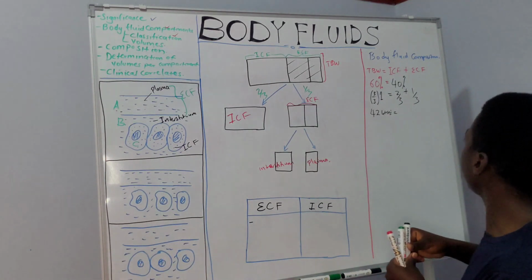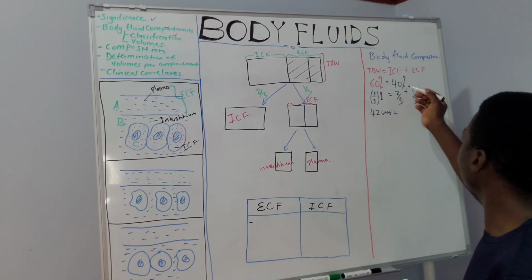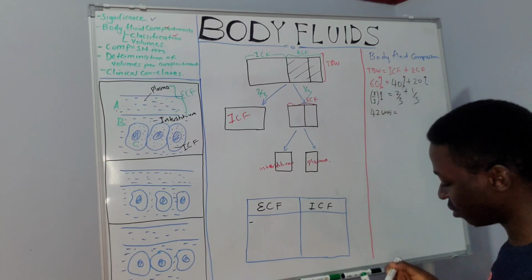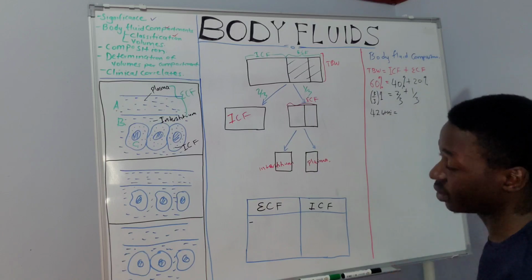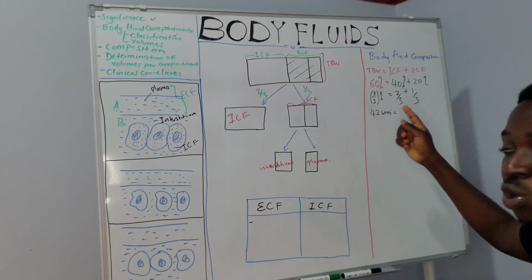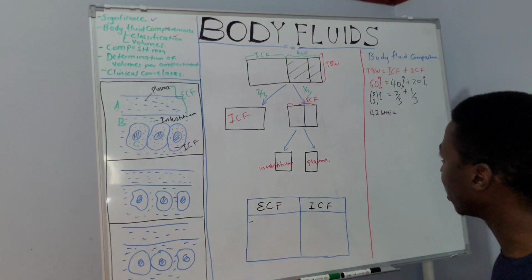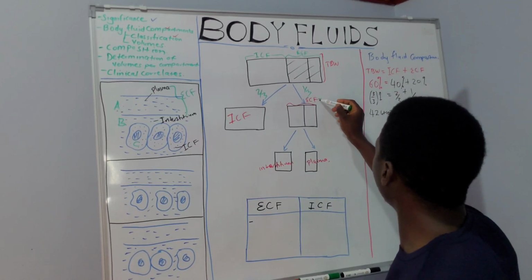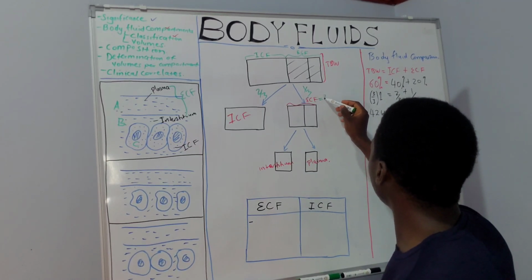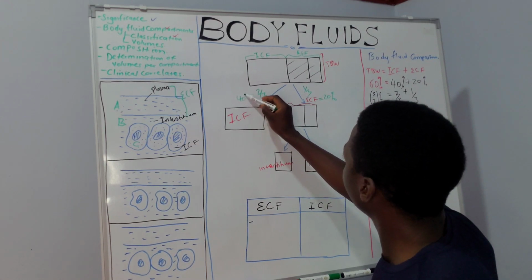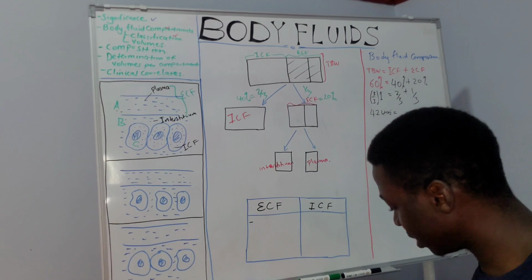It is quite simple. If you subtract 60 minus this, it will give you 20%. And also if you say 1/3 of 60, you'll get 20%. So 20% of the total body water is the extracellular fluid compartment. So this 1/3 is equal to 20%, and this 2/3 is equal to 40%.